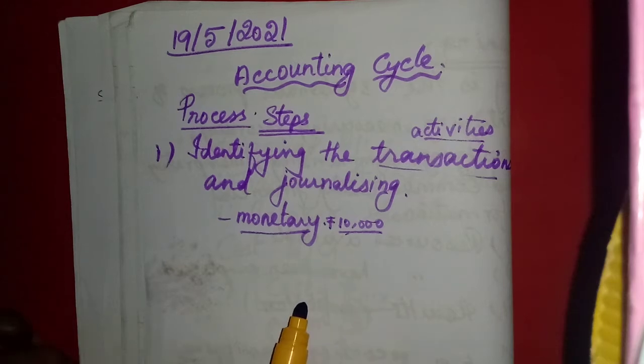Then depositing money into the bank, withdrawing money from the bank, or paying different kinds of expenses: direct expenses, indirect expenses, office expense. Then payment of expenses or receiving income. All these will be identified.